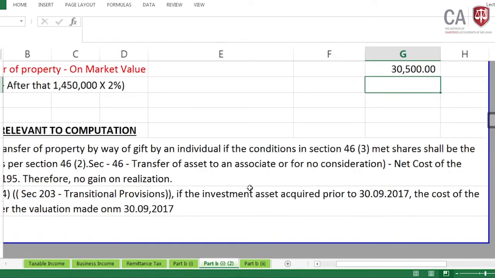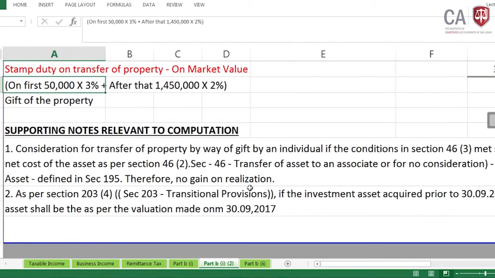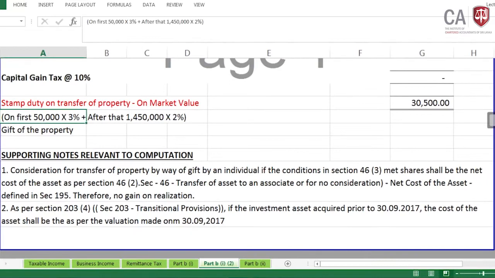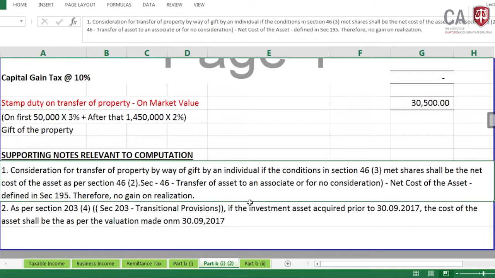Come to the special notes. These are the special notes relevant to the computation. One consideration for transfer of property by way of gift by an individual: if the conditions in section 46 subsection 3 are met, I have explained all these, the consideration shall be the net cost of the asset as per section 46 subsection 2.